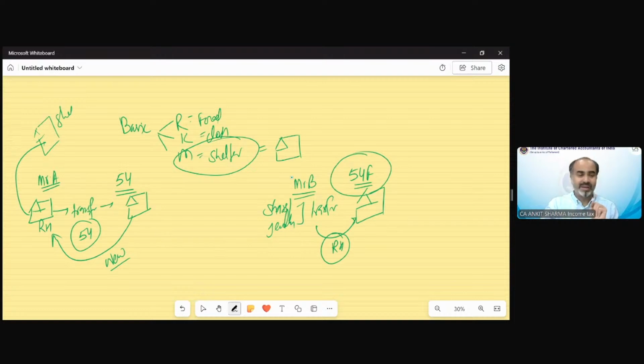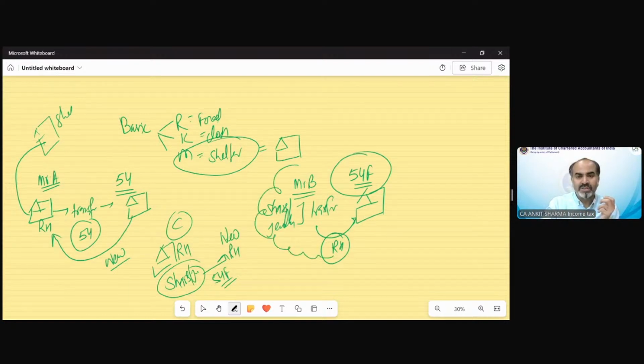It does not mean that Mr. A cannot take the benefit of section 54F. Like suppose there is Mr. C, he is also having a residential house. He also wants to buy a new residential house. So he's also having shares and jewelry. So he can also transfer that and purchase a new residential house and can take the benefit under section 54F. But the basic idea was to give the benefit to those persons who do not have a residential house already.